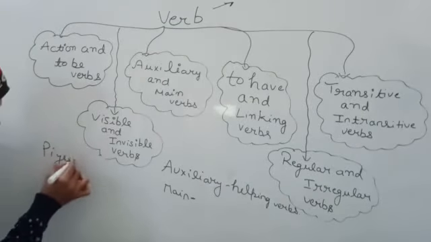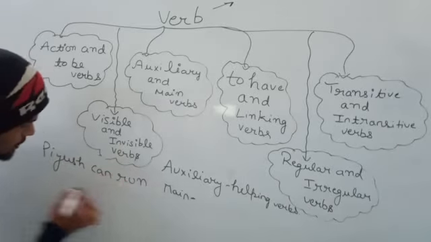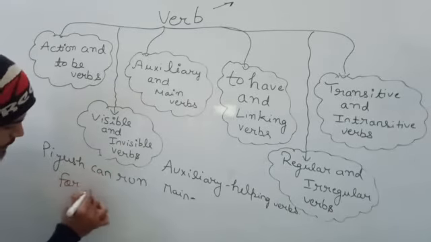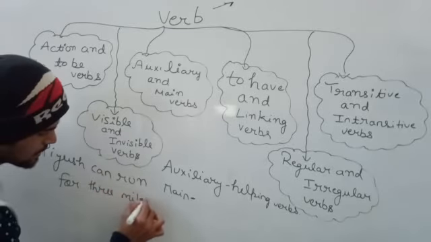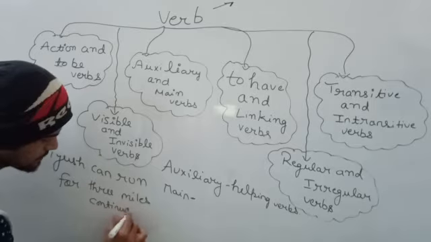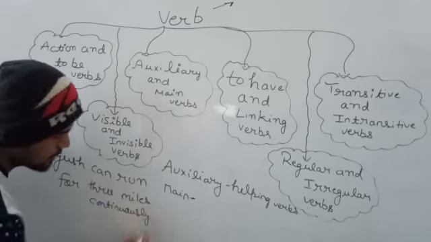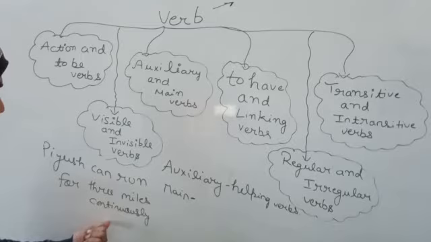Piyush can run for 3 miles continuously. What? Continuously. So here in the example, Piyush can run for 3 miles continuously.